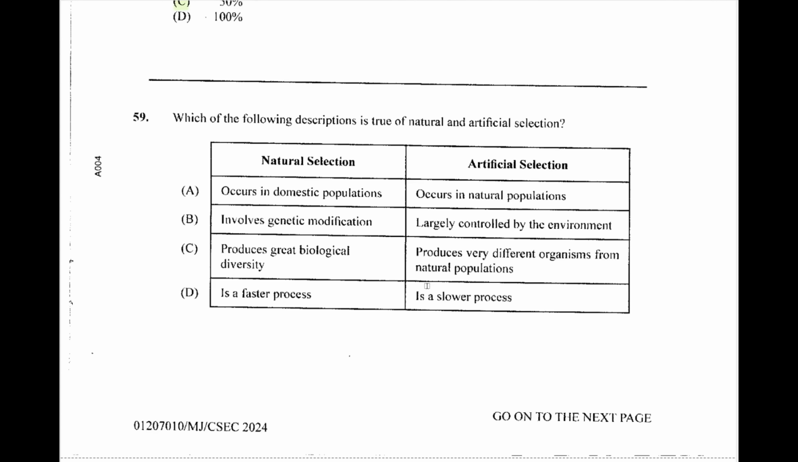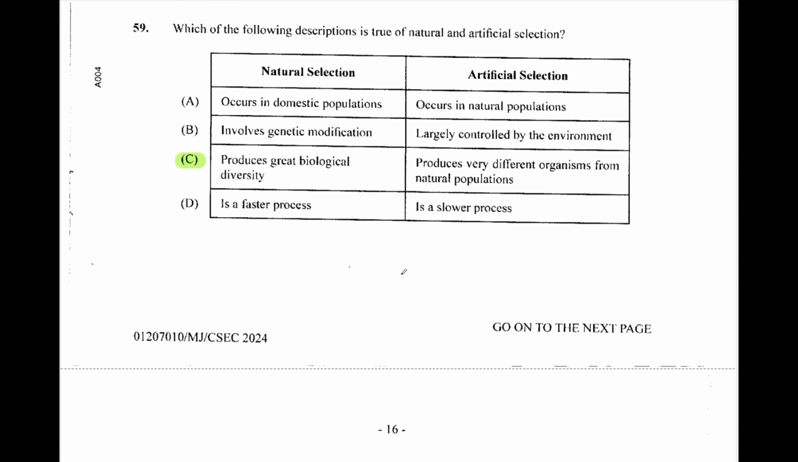59. Which of the following descriptions is true of natural and artificial selection? So both of them must be correct. So just read through and you will find that natural selection produces great biological diversity and artificial selection produces very different organisms from natural populations. That's correct because of man's influence that makes it artificial.